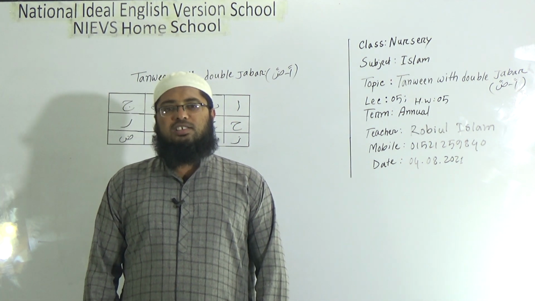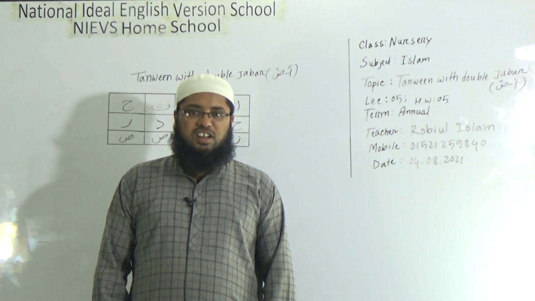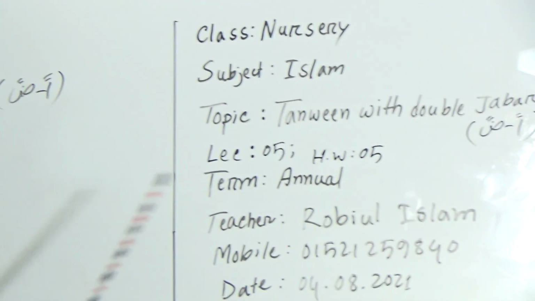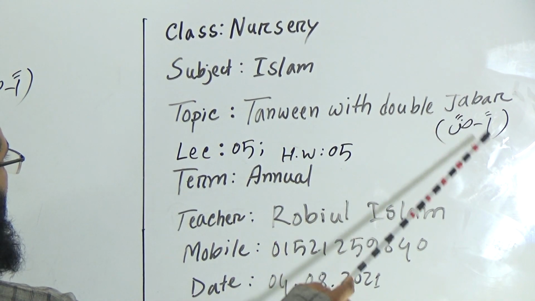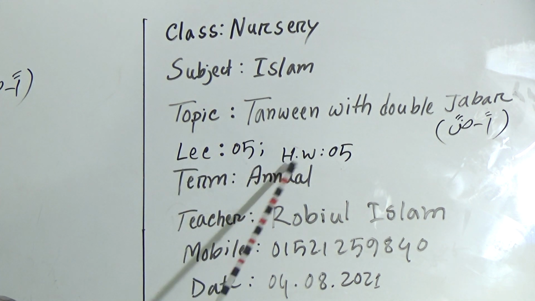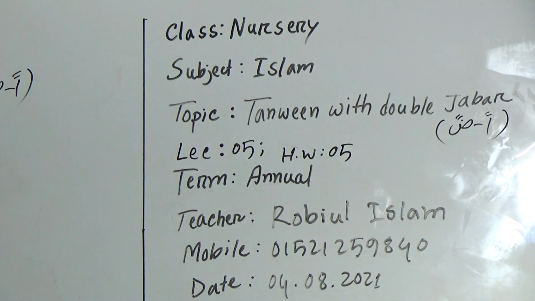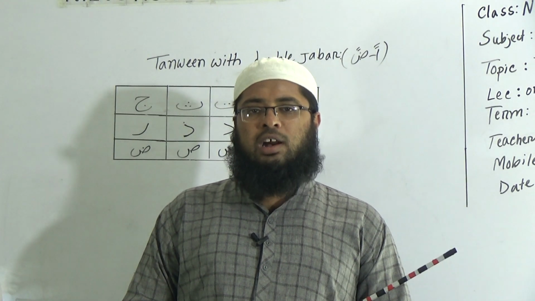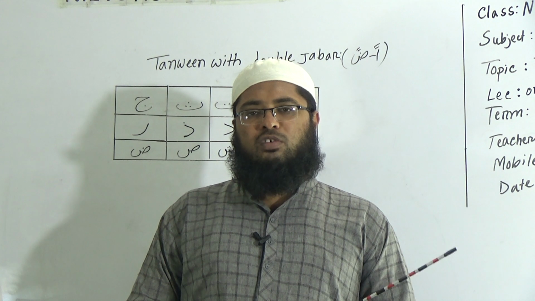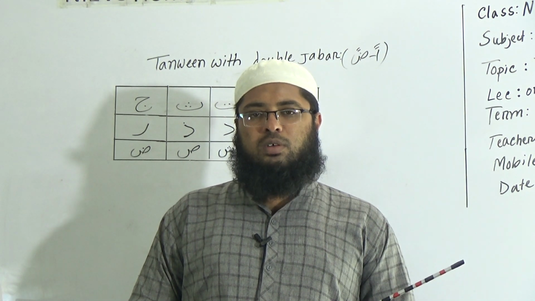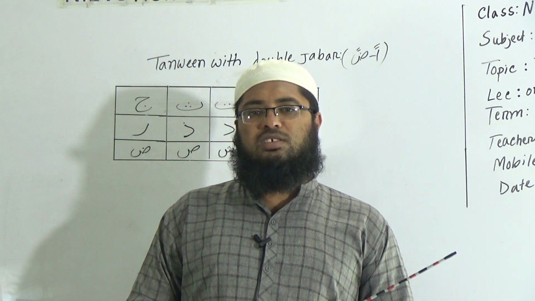Today I'm going to take an Islamic Studies class for class nursery, and our today's topic is Tanween with double jabr from alif to dot. My dear students, today is our lecture number 5. Inshallah, today we will learn what is called tanween, and also we will learn the Arabic alphabet from alif to dot with double jabr. So my dear students, let's start.